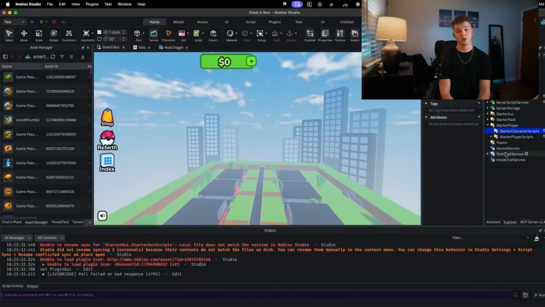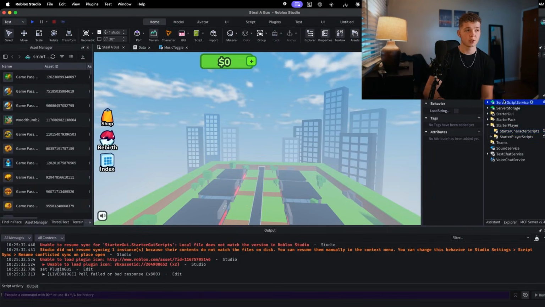That's it. You do that for every service that you're going to sync, and you're going to want to sync Server Script Service, Replicated Storage, and Starter Player Scripts. Those are the bare minimum. If your game absolutely needs advanced character code, like for example, a lot of anime games have animation managers, etc., you can also sync Starter Character Scripts, but you do not absolutely need to do that.